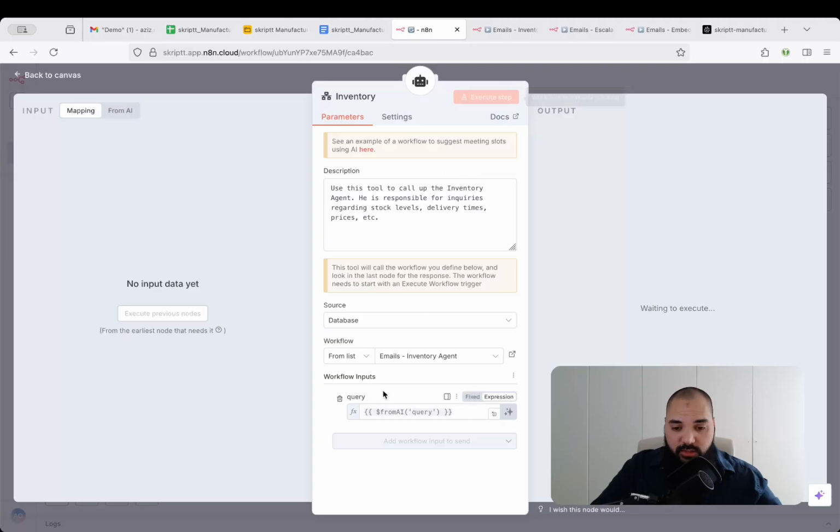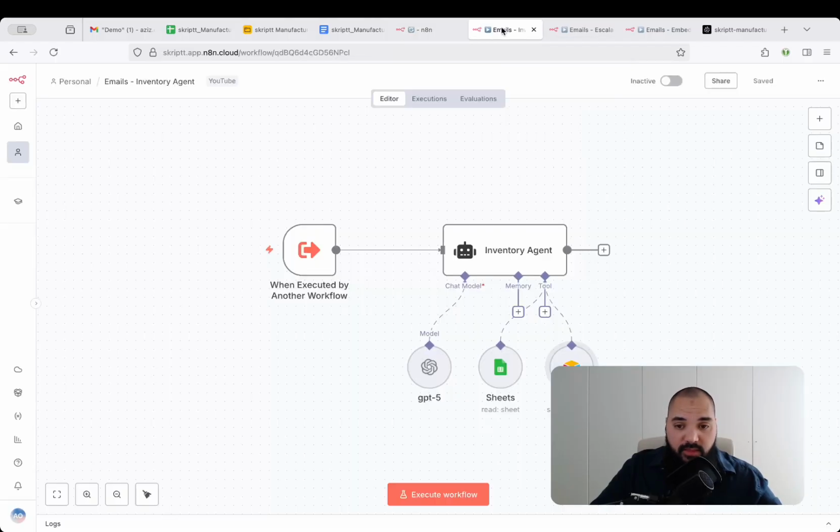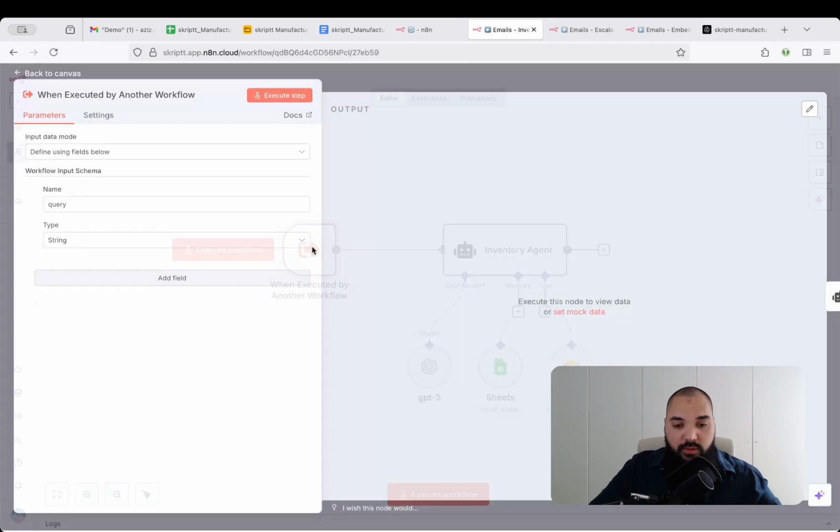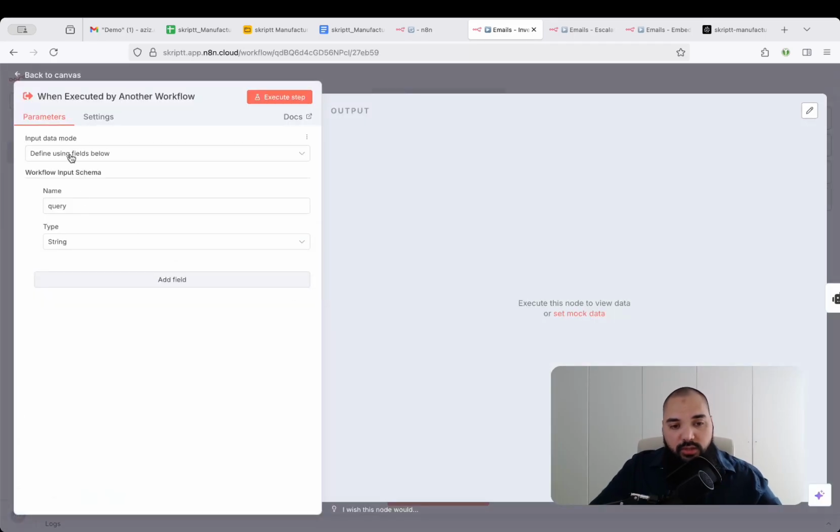And when I jump into this, you can see we have the workflow inputs, and this one is called query, and then we're entering something like this. I'm going to get to this in a second, but this query comes from this flow, because in this trigger, when I open this up, you can see that I'm using define using fields below. So where should this input data come from? And then I'm giving it basically a name and a type, right?